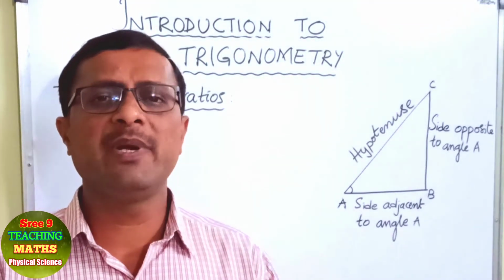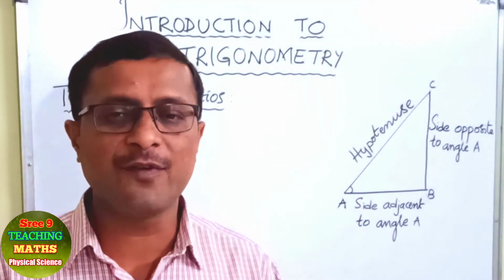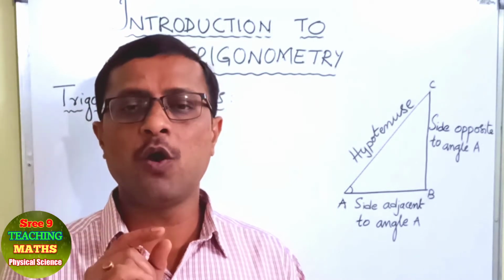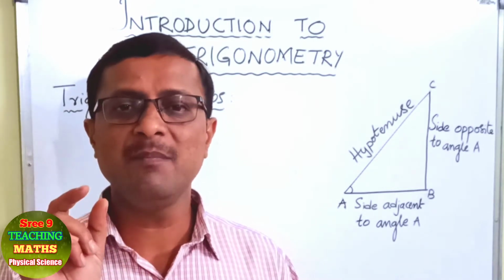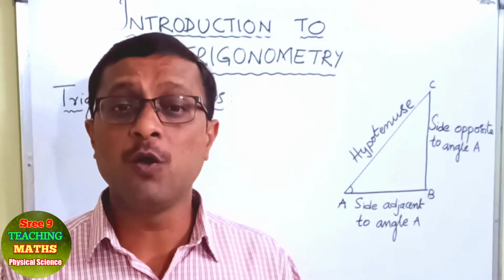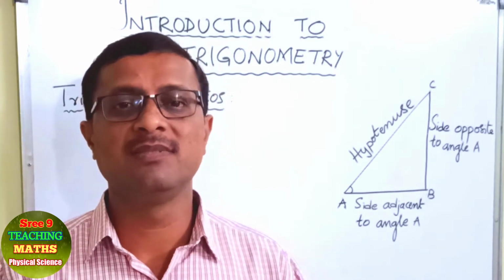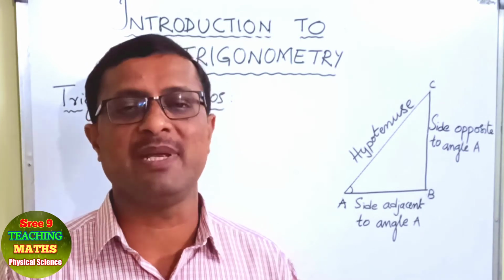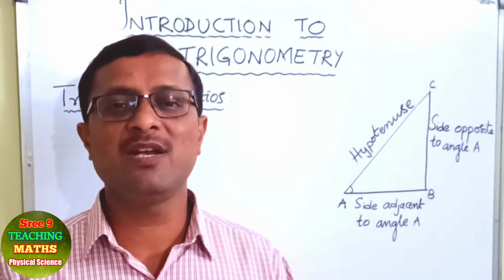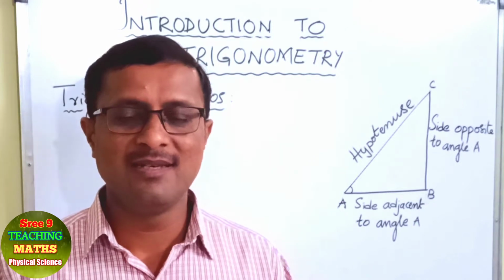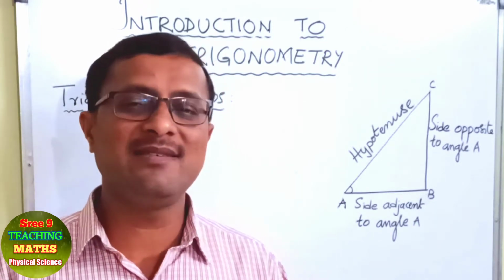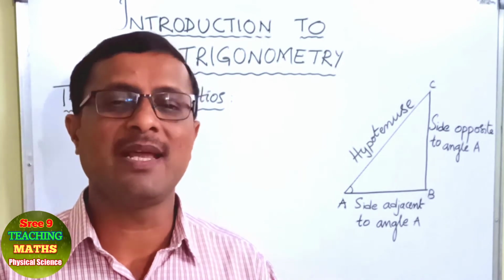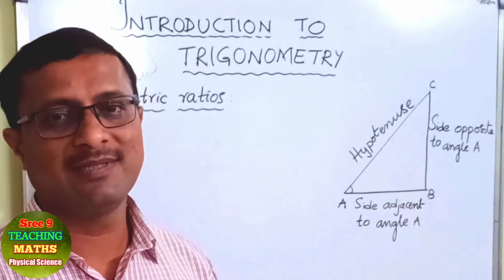Actually, the word trigonometry is derived from Greek terminology, that is trigonometron. Tri means three, gon means sides, and metron is nothing but measurement. So measurement of three sides. You got the point, three sides. In which figure do you see three sides? That is a triangle, right?